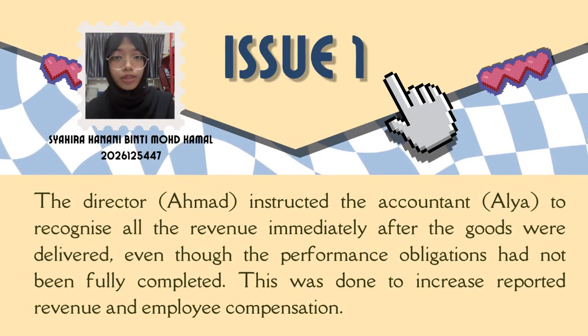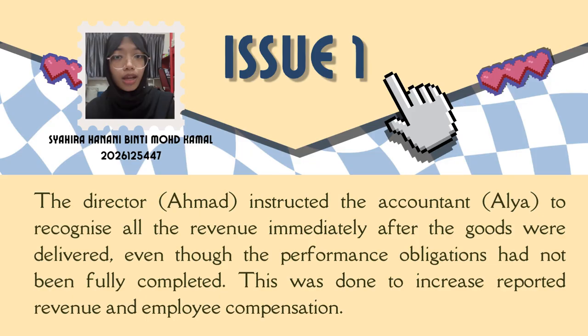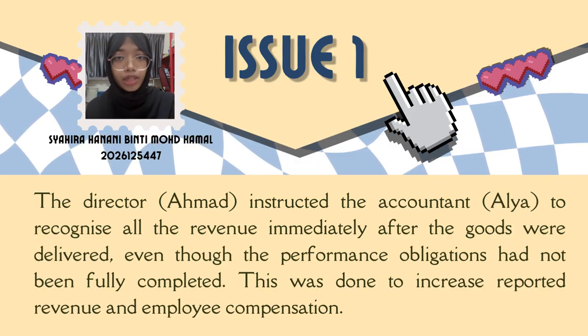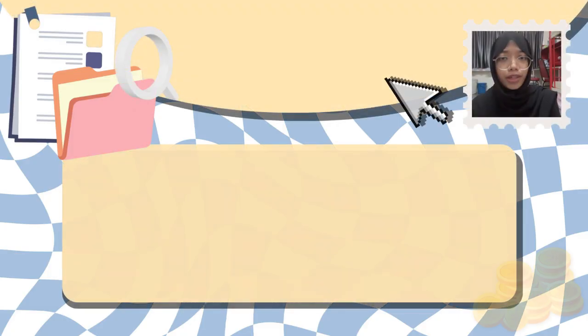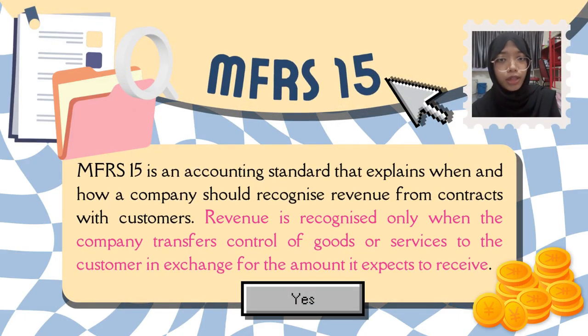I'll be explaining issue number 1, which is when Director Ahmad instructed Alia to recognize all the revenue immediately after the goods have been delivered. But even though the performance obligation had not been fully completed, this was done to increase reported revenue and performance and employees' compensation. And FAR15 is applied in this issue because it explains when and how a company should recognize its revenue. Revenue is recognized only when the company transfers control of goods or services to the customer in exchange for the amount it expects to receive.